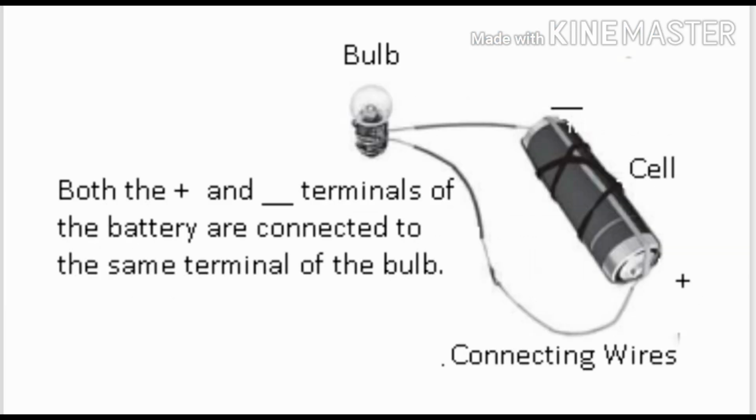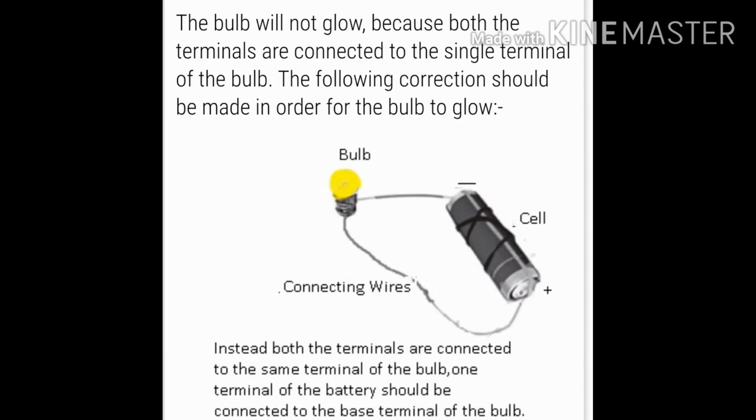Now there is a question. Both the positive and negative terminal of a battery are connected to the same terminal of the bulb. Now the bulb will glow or not? Is this the correct way of joining the cell and the bulb? No, it is not. The bulb will not glow as the two terminals of the cell should be connected to two different terminals of the bulb. Then the circuit will be complete.